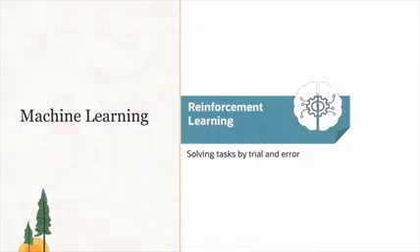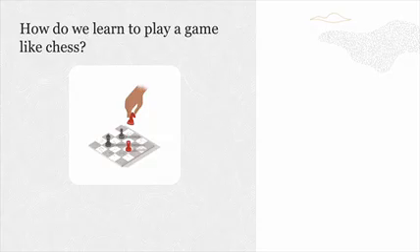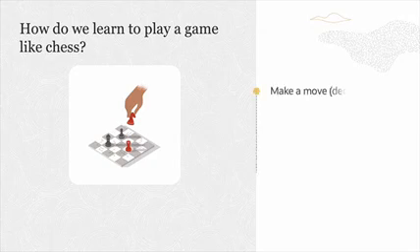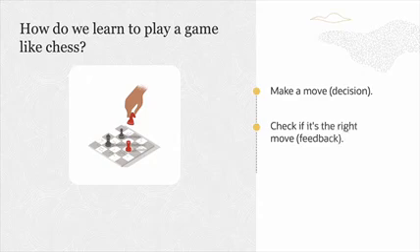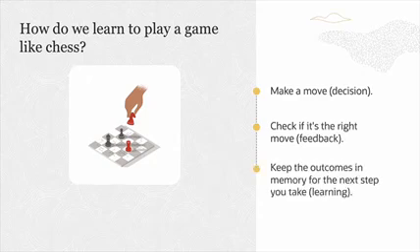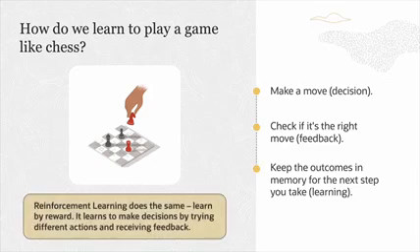Let's understand the reinforcement learning algorithm. How do we learn to play a game, say chess? We'll make a move or a decision, check to see if it's the right move, get feedback, and keep the outcomes in memory for the next step we take, which is learning. Reinforcement learning is a machine learning approach where a computer program learns to make decisions by trying different actions and receiving feedback. It teaches agents how to solve tasks by trial and error. This approach is used in autonomous car driving and robots as well.